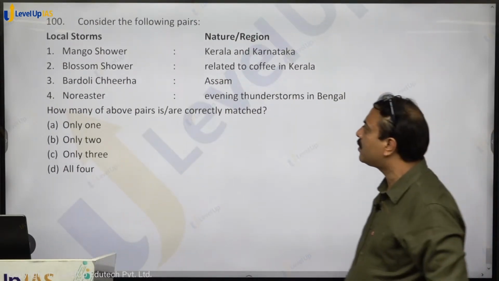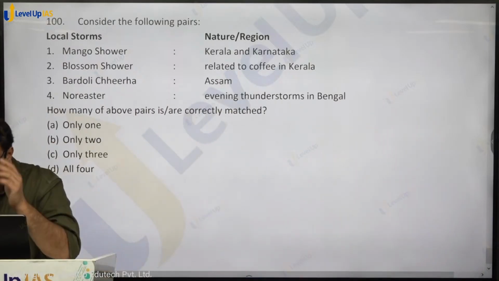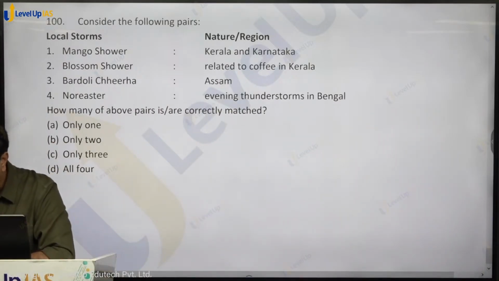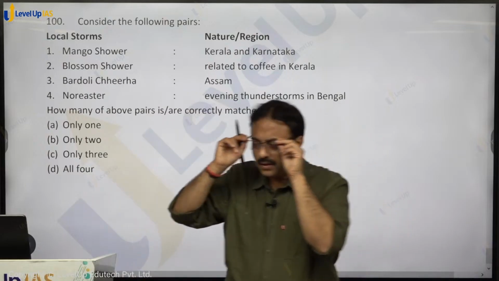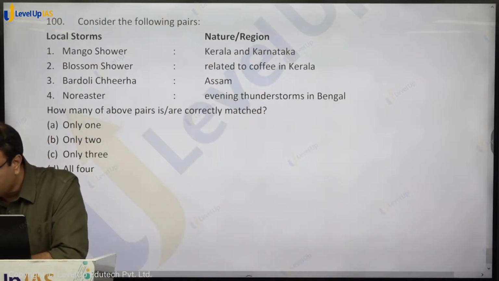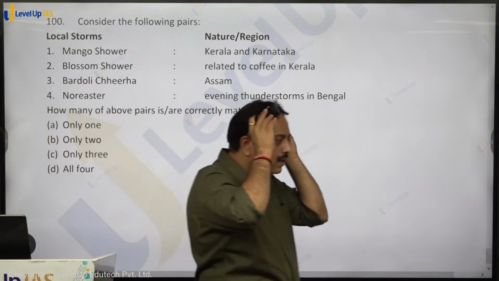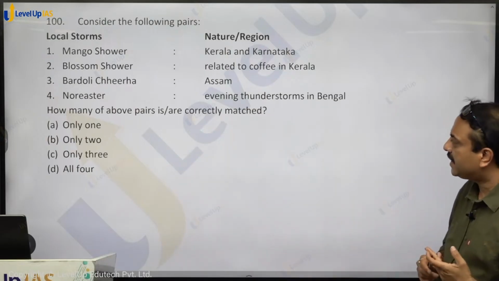And the last question for today's class, consider the following pairs. Local storms and the region.